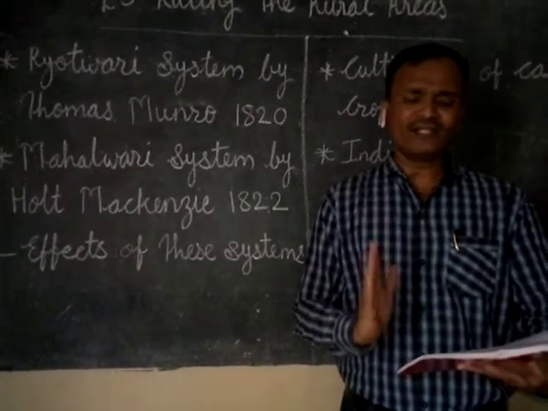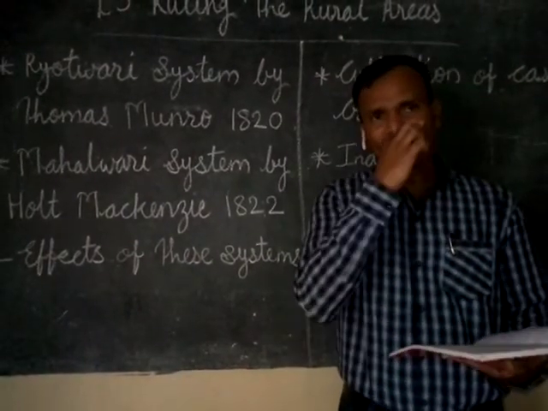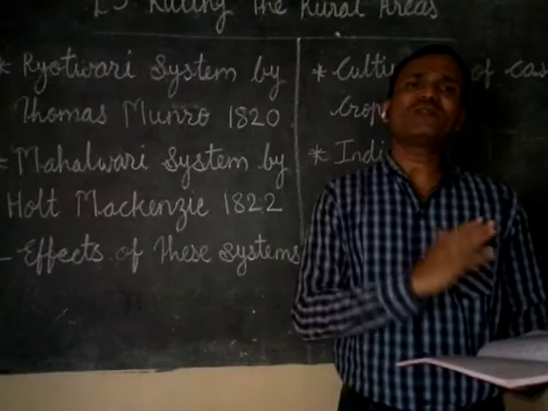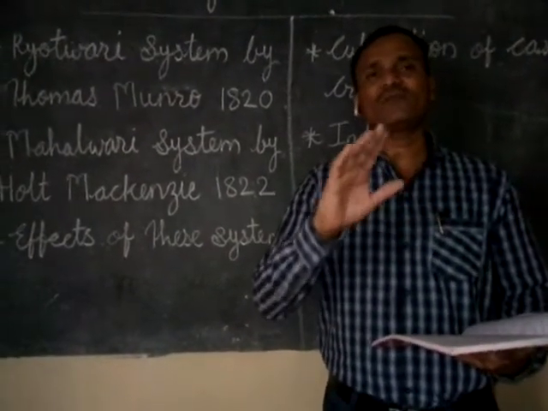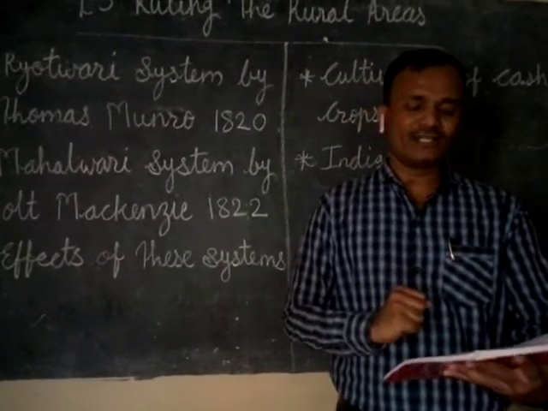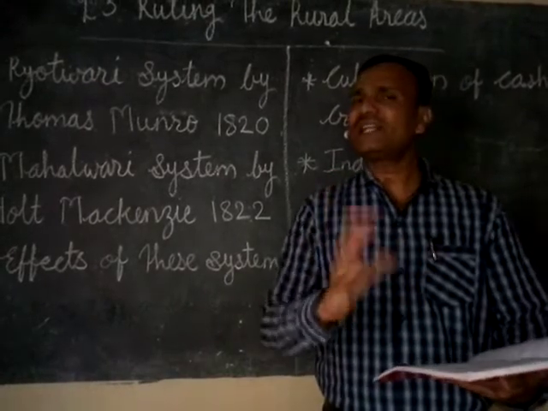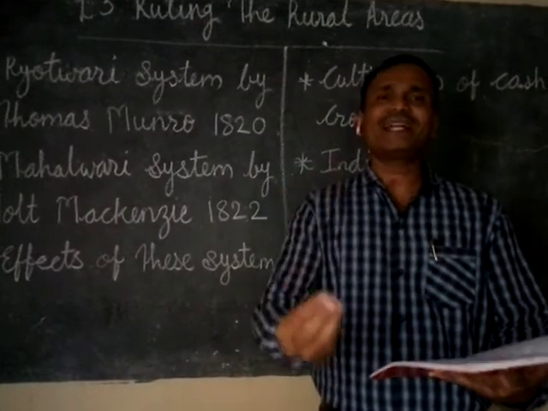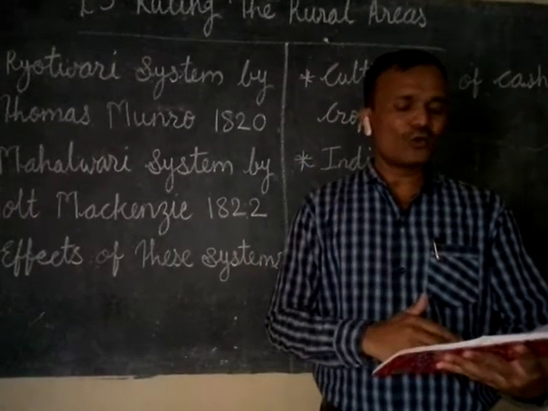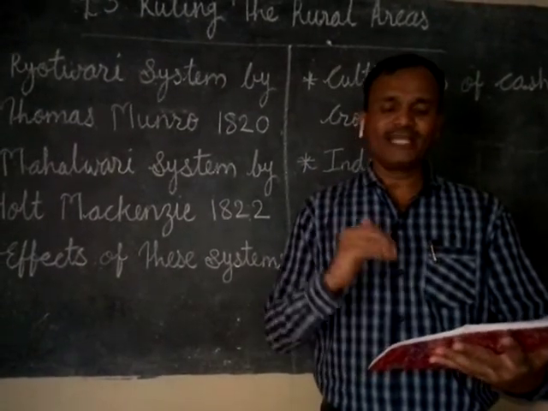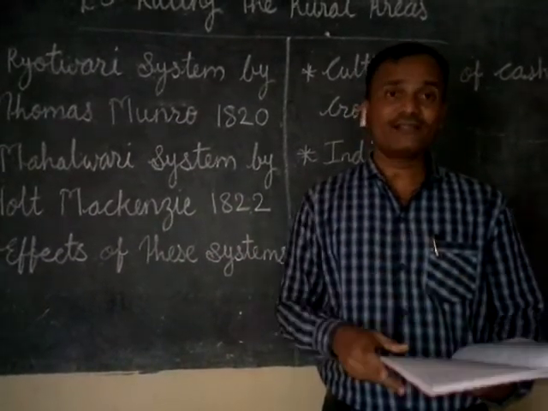The ryots' condition was not better than that of the peasants of the Zamindari system. Whatever the condition of the peasants in the Zamindari system was, it was a little bit the same for the ryots in this system also. The only difference was that the ryots paid the taxes directly to the government. As the ryots failed to pay the high revenue, they fled to the cities. So that is how the Ryotwari system was.